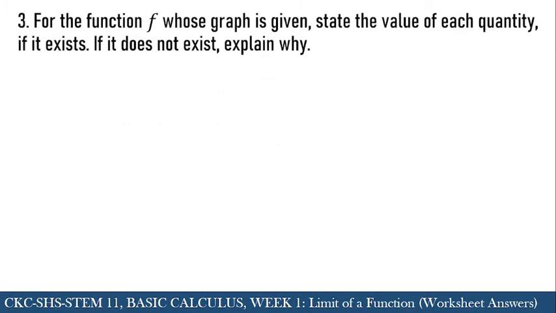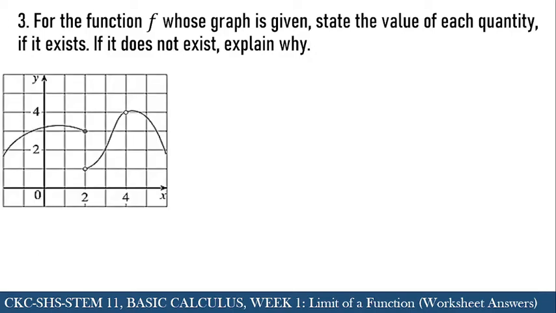For the function f whose graph is given, state the value of each quantity if it exists. If it does not exist, explain why. So here's the graph. First, the limit of f of x as x approaches 3. For us to be able to identify this, we have to analyze the graph. So looking at the graph, x equals 3 can be found here.